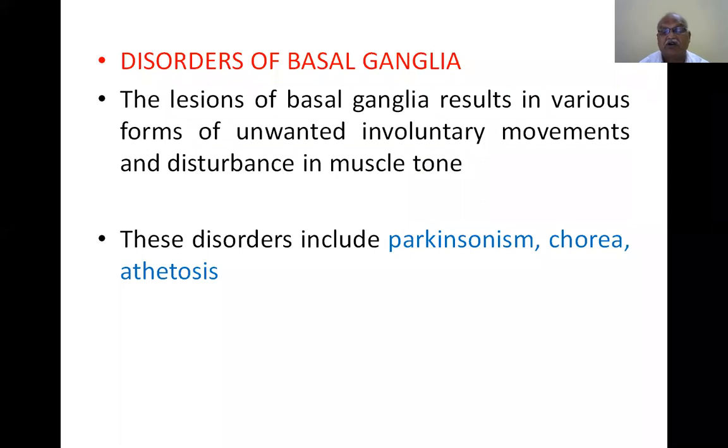These disorders include Parkinsonism, chorea, and athetosis. So lesions of basal ganglia result in various forms of unwanted involuntary movements and disturbance in muscle tone. These disorders include Parkinsonism, chorea, and athetosis. Now I will tell you what is Parkinsonism.